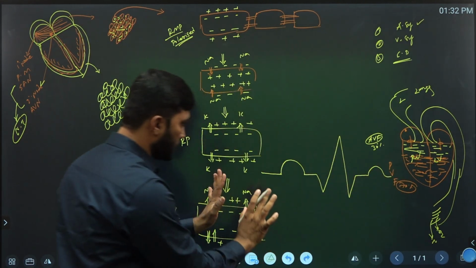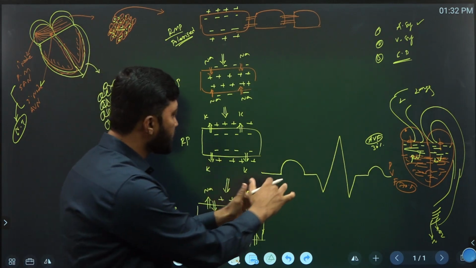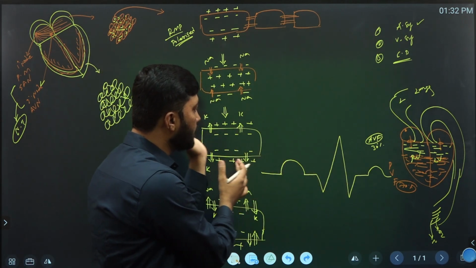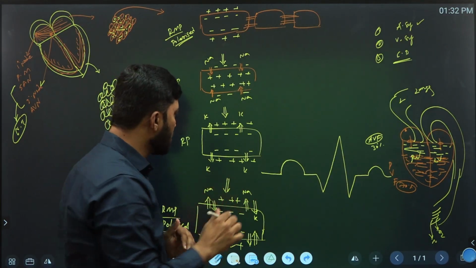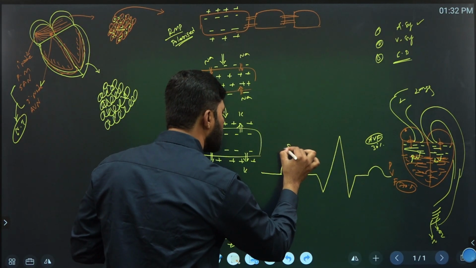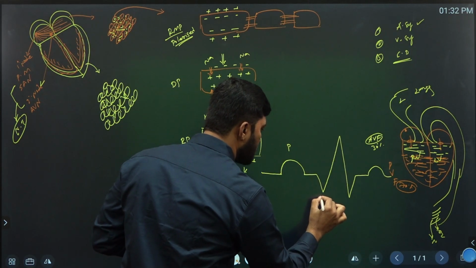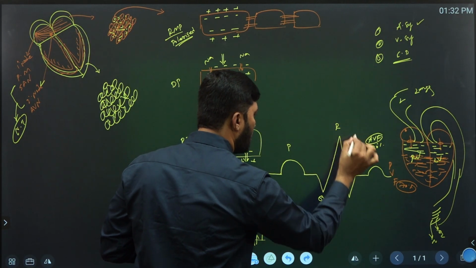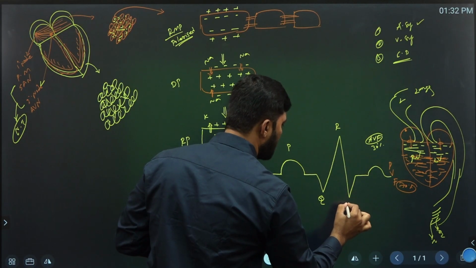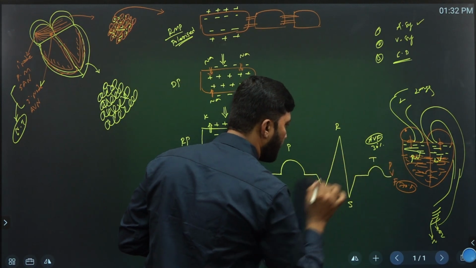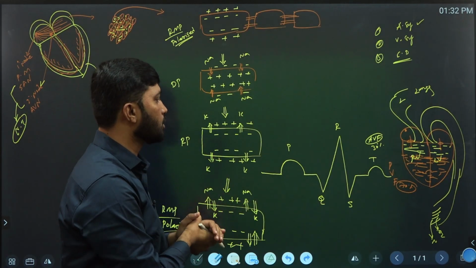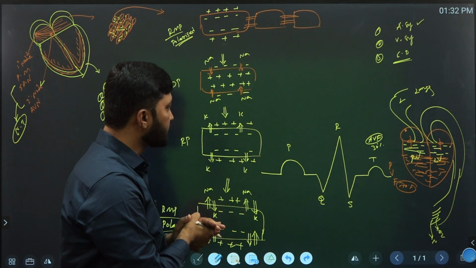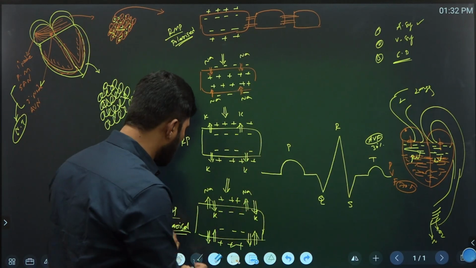If you take the graphical representation, this is the ECG. It represents the electrical excitability in the heart. It includes some waves: this is the P wave, this is the Q, this is R, this is S and this is T. This is the graphic representation of the heart during the cardiac cycle with the different waves.